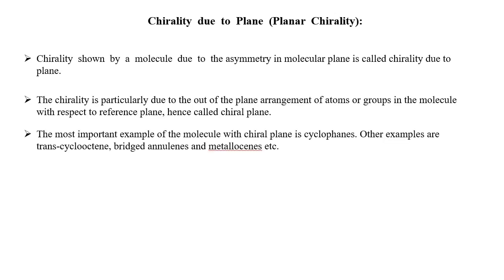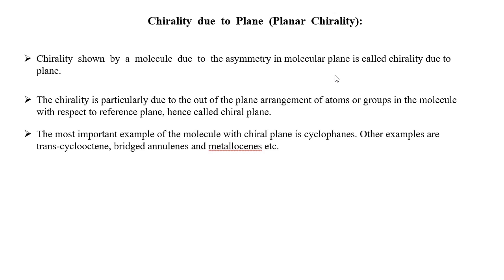Okay, let us first discuss chirality due to plane, that is planar chirality. Planar chirality is actually chirality shown by certain molecules due to the asymmetry in molecular planes. That is what is called chirality due to plane. That is chirality shown by certain molecules due to asymmetry in its molecular plane.